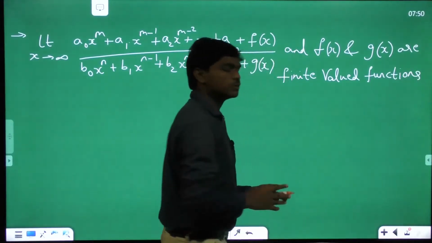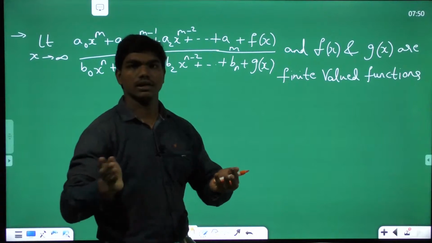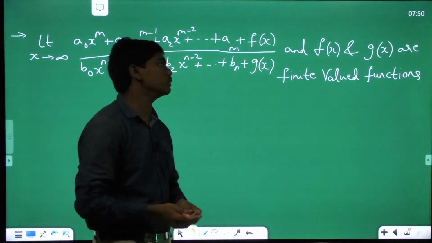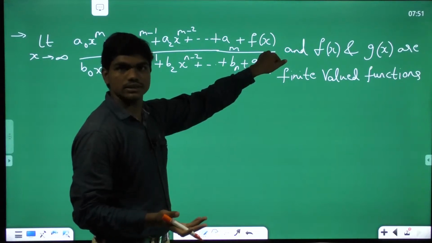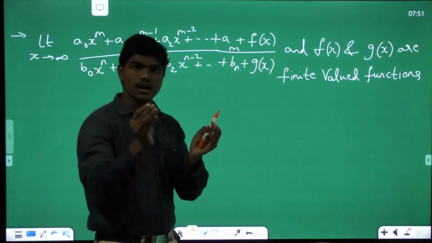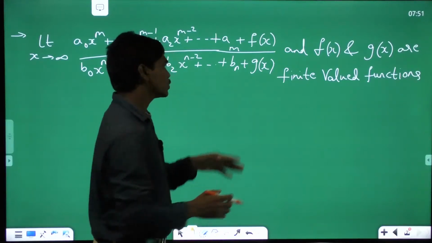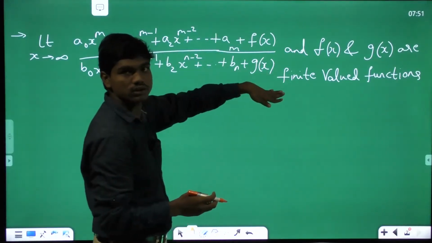It means whatever you put in terms of x, the function outcome is always a finite value, less than infinity. For example, f of x can be sin x, cos x, sin square x, cos square x, sin 2x, all these things where the function's range is finite. So if you have two such functions, like we have seen in the previous case, sin x is sitting on the top and cos x at the bottom.